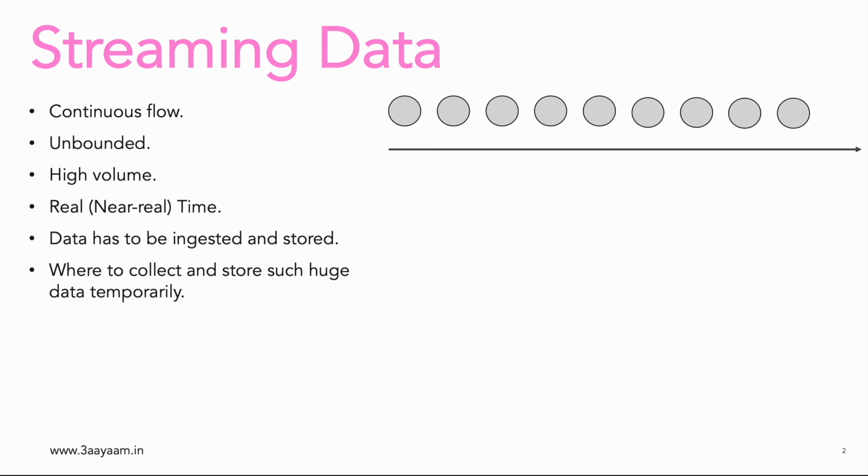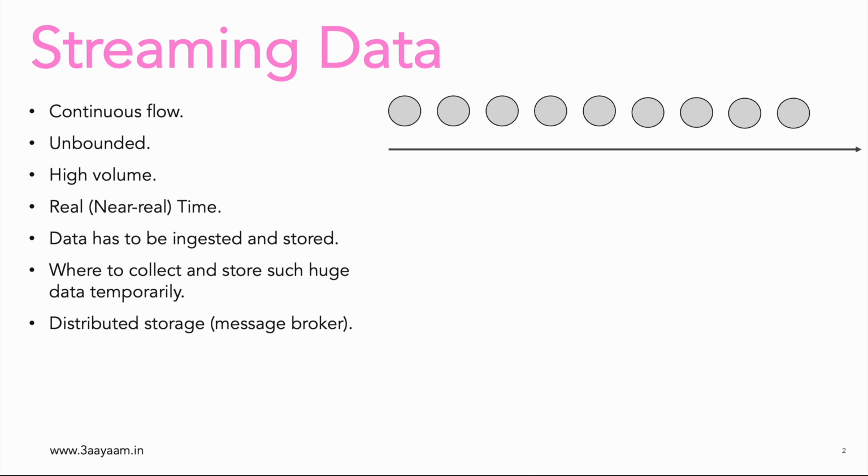Of course, you might have guessed that a single server cannot handle such ingestion rate, such volume or velocity, and cannot provide the amount of storage that is needed to capture and store the data. So that is done by distributed storage in the form of a message broker. When I say message, by message I mean this data or the records that are coming in. It has to be stored in a distributed fashion because a single server cannot handle it.